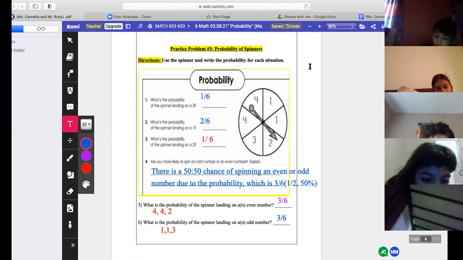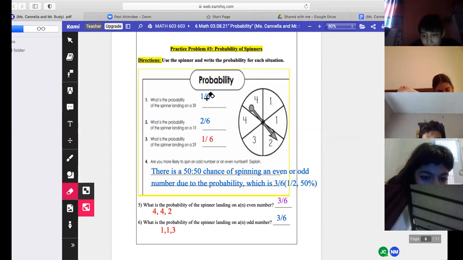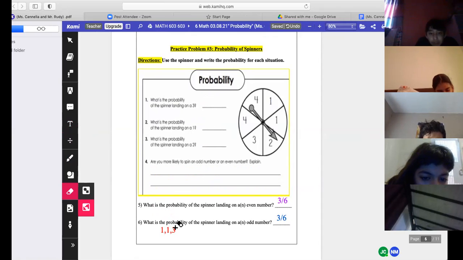If you guys have a cell phone, feel free to screenshot it, and then you could finish up your notes after, because we're going to be finishing up very soon. We're almost done. Abigail, let me know when you're ready. I got it. Good. Yes, a 50-50 chance is correct, Kalani. All right, pretty straightforward. There's nothing hard here.